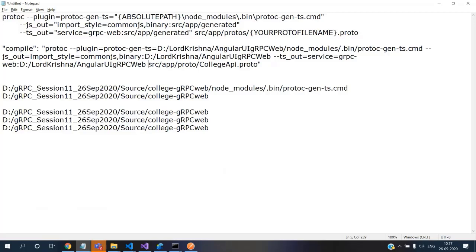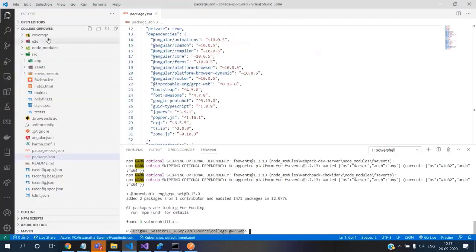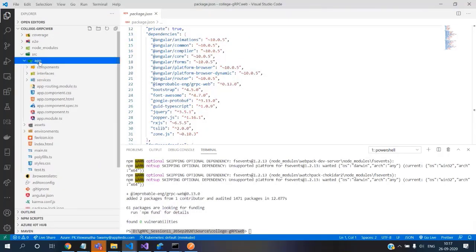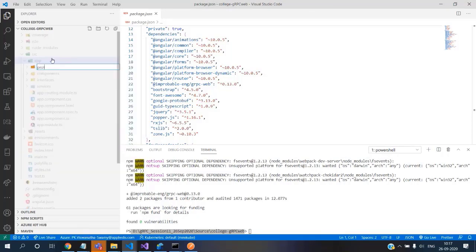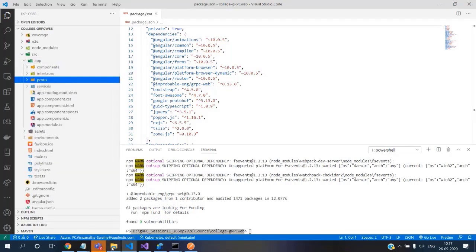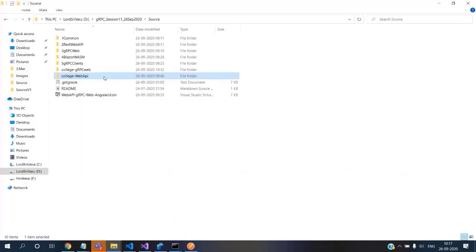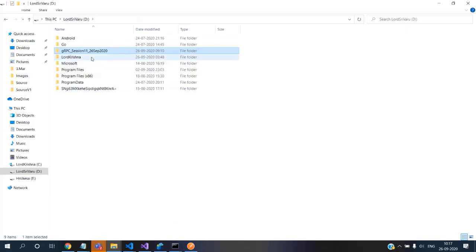Proto file should be in src app proto. So let's create that folder inside this app. Right mouse click, create a new folder and call it proto. And let me go steal that proto file real quick.